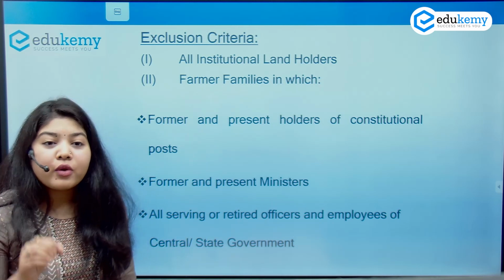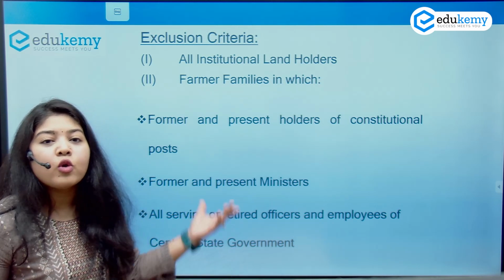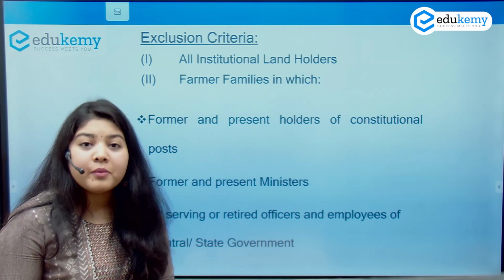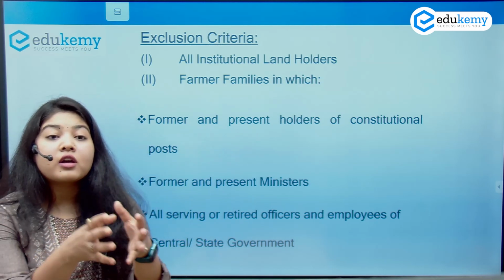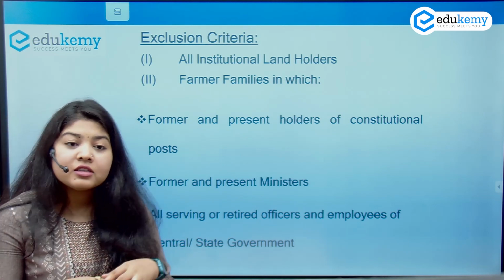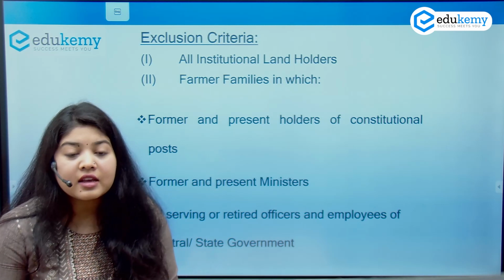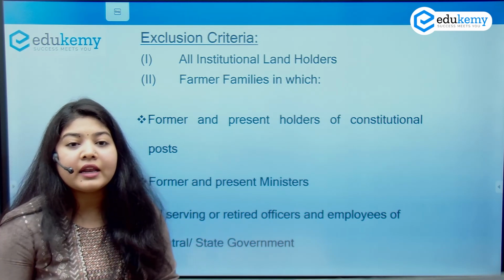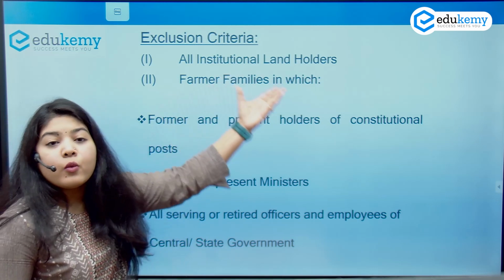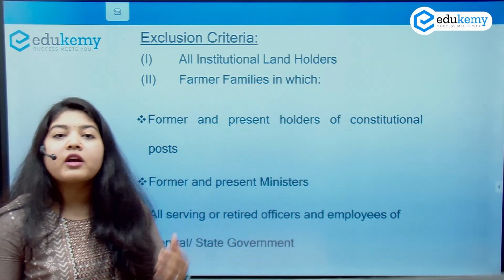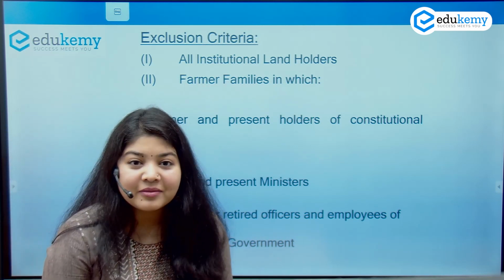One, if one or more of their members are holding a constitutional post, if they are former or current ministers, if they are former or current officers or employees of the central or state government, or if they are professionals, doctors, engineers, CAs, or people who are filing income tax, all of these will be exclusions and will not be covered under PM KiSAN.